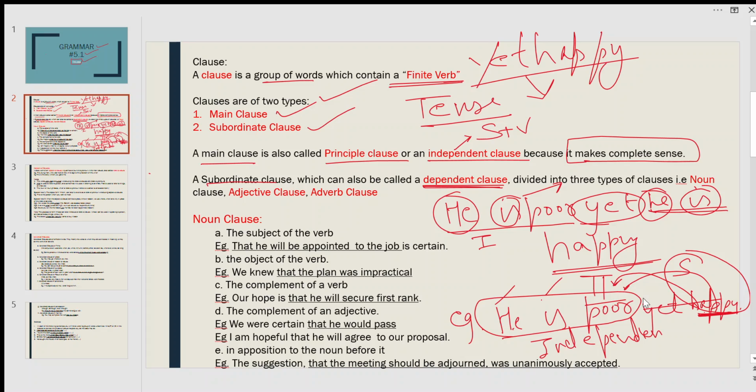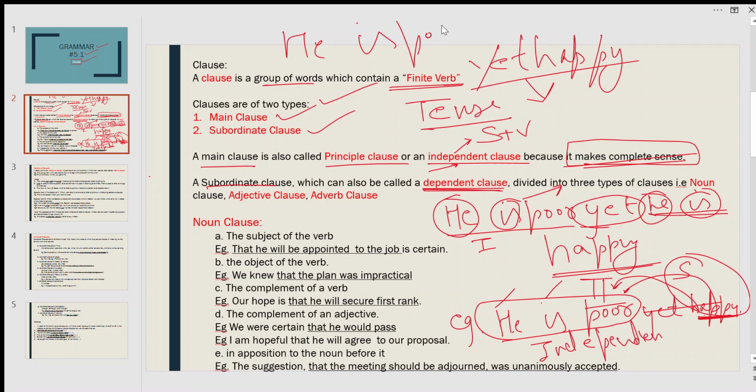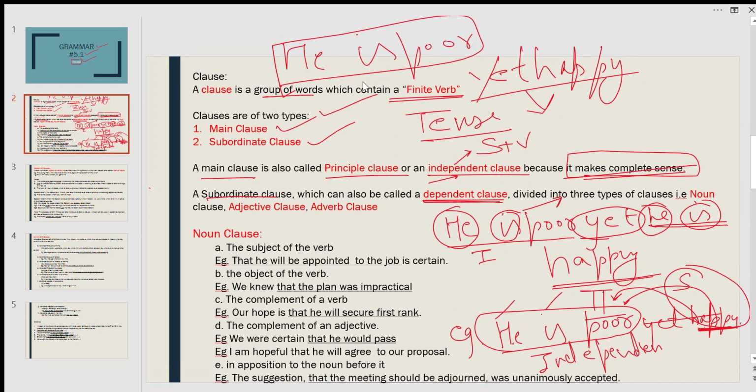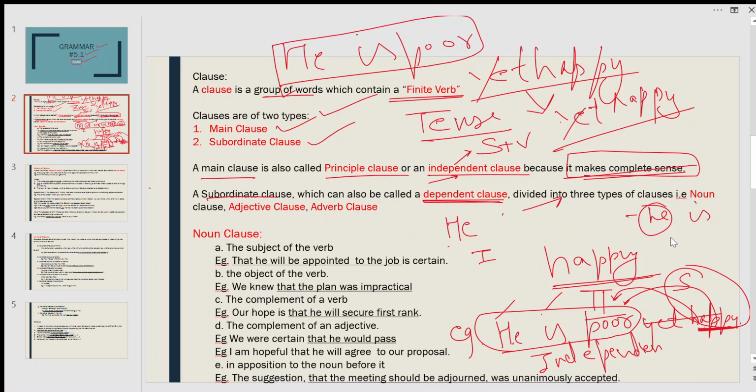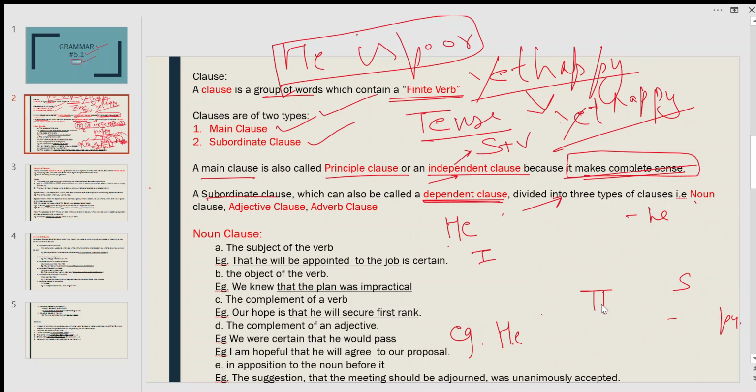So a subordinate clause totally depends on an independent clause, and an independent clause is independent, which makes complete sense. If I say to you he is poor, it makes complete sense. But if I say to you yet happy, then you don't understand what I am talking about. So these are subordinate clauses. I hope you understand the concept of independent clause and subordinate clause.